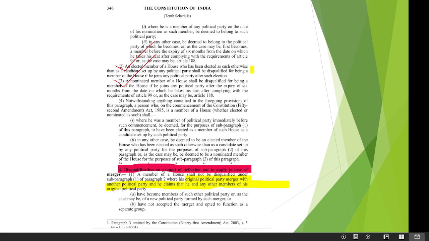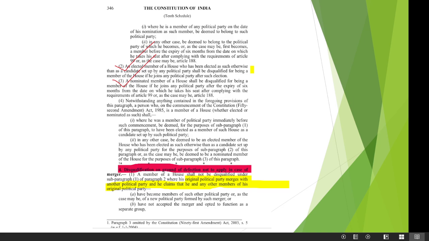There was one more point which has been removed through the 2003 Act, that is the 91st Amendment Act 2003. You can see down where my cursor is there. So paragraph 3 was omitted by the Constitution 91st Amendment Act, that we will see in the next slide. What was it? It is regarding the split thing. So it is removed. So now it is not there. So only we have 4 points where the anti-defection law works.